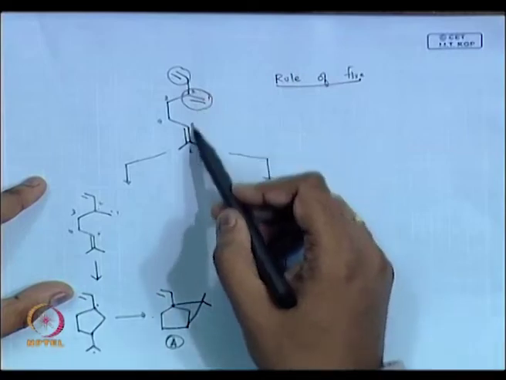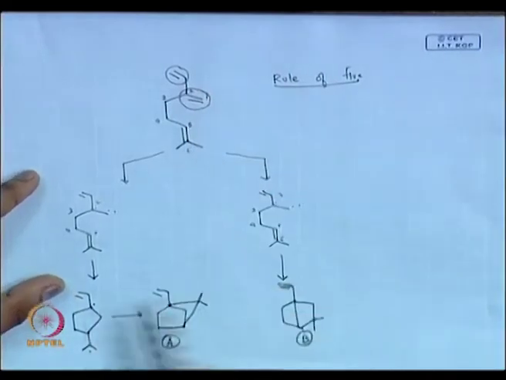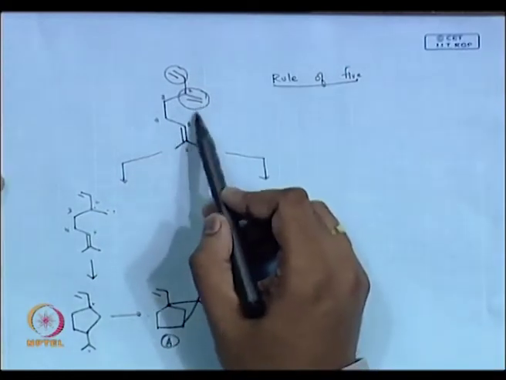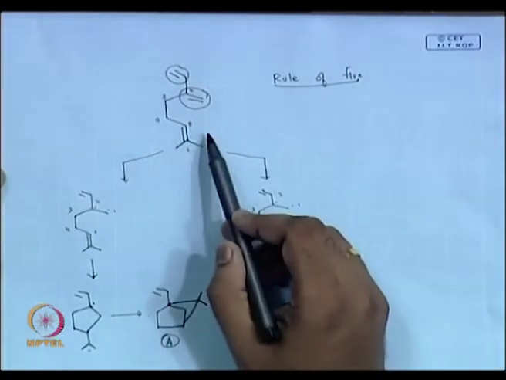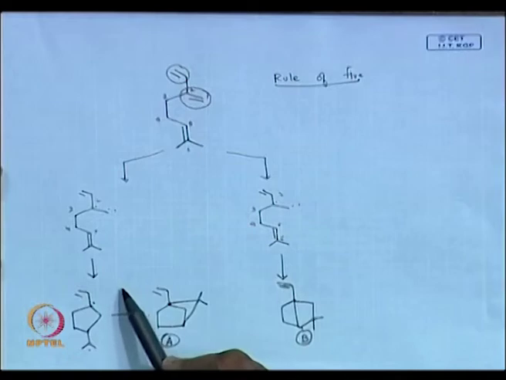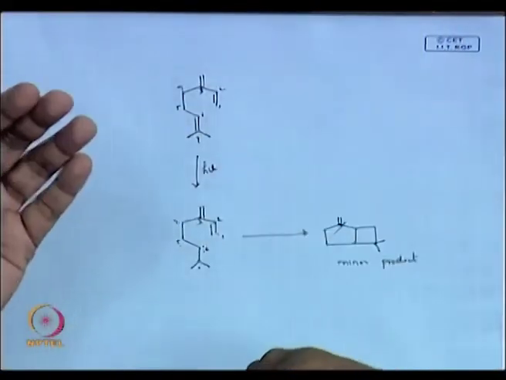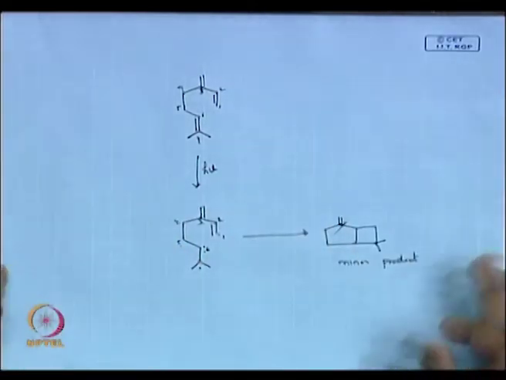You can take this double bond and add across this. You can get different products, same example. But the one going by the rule of 5 will be the major product. That is all. It can be the other way around, but you have to get this product, and it becomes a very minor one.